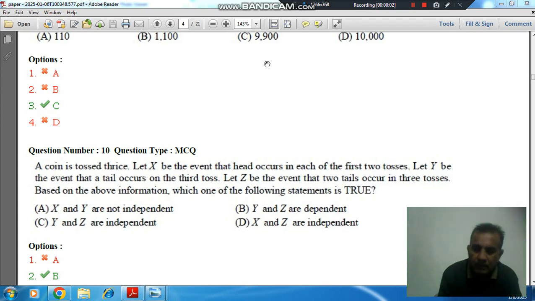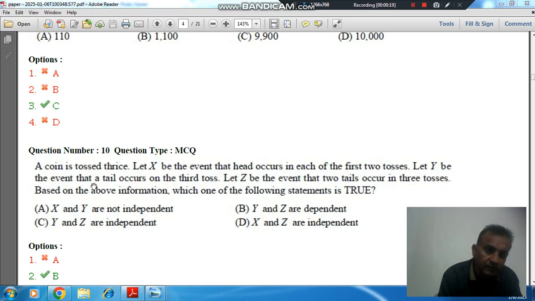Hello, welcome again. We are solving general aptitude of GATE 2015 of aerospace engineering paper. Question number 10: a coin is tossed thrice. Let X be the event that head occurred in each of the first two tosses.